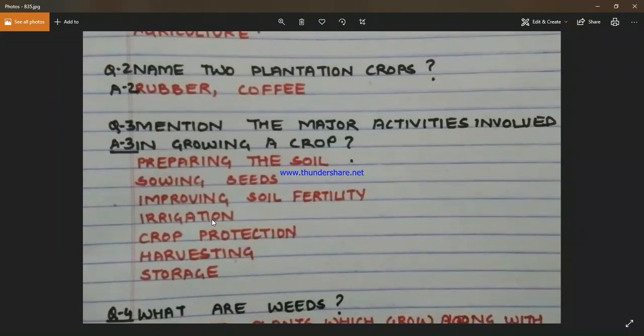Another important process involved in growing a crop is irrigation. Irrigation is watering the land, and irrigation depends upon the type of soil and of course on the type of crop, because certain crops need more water and certain crops need less water. When the land is irrigated and the crop has grown, it's time to protect the crop from birds, pests, rats, etc.